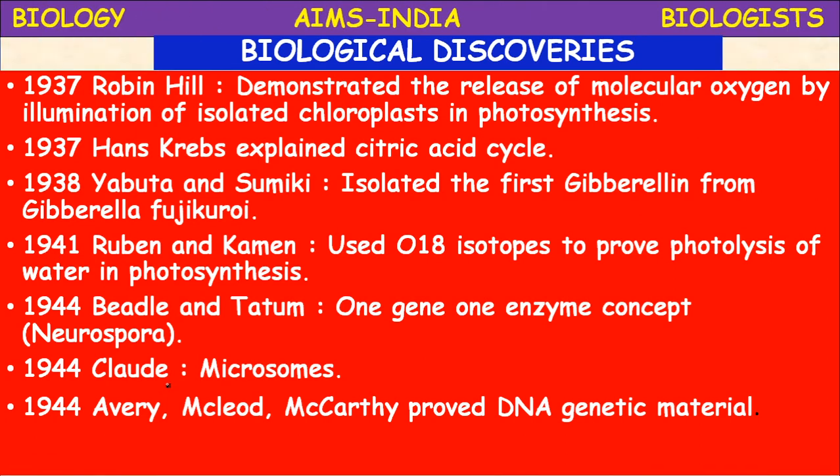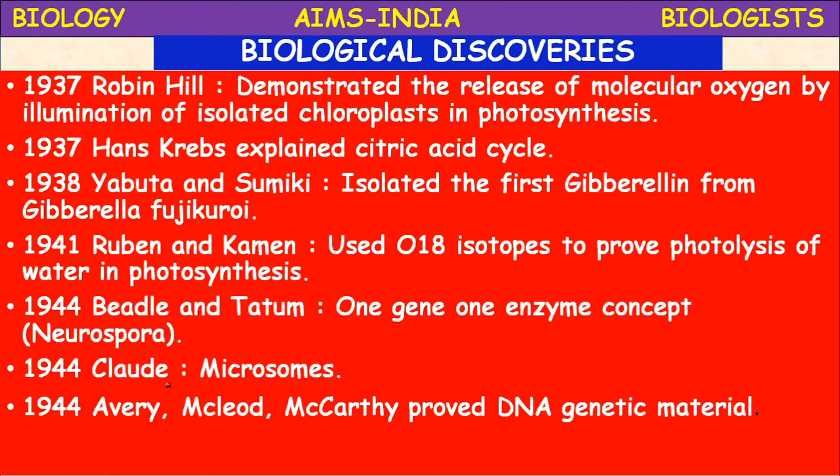In 1937, Robert Hill demonstrated the release of molecular oxygen by illumination of isolated chloroplasts in photosynthesis. That is photolysis of water. In 1937, Sir Hans Krebs explained the citric acid cycle. It is one of the important phenomena in cellular respiration and takes place in the mitochondria. It is also called the Krebs cycle.